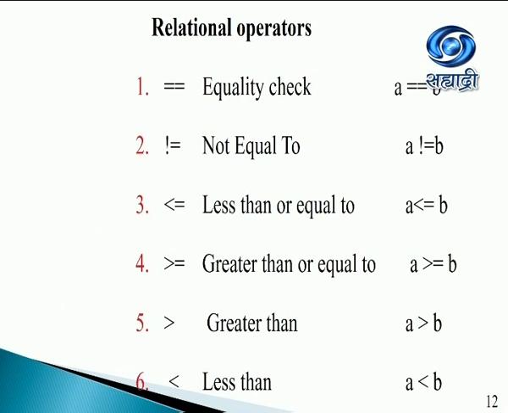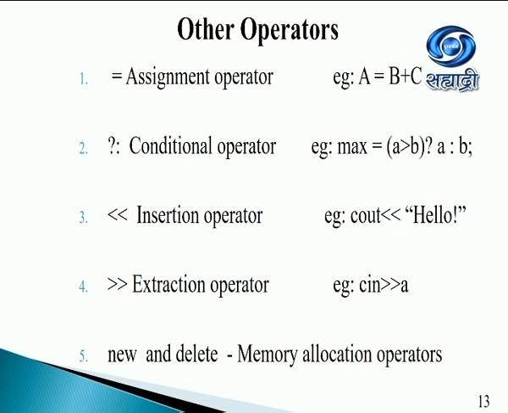Next are the relational operators. We have the equal to operator, which checks the equality between A and B. The exclamation mark and the equal to sign is A not equal to B. Then we know all the rest of them: less than or equal to, greater than or equal to, greater than, and less than. Other operators also include the assignment operator. A is equal to B plus C. So the value of B plus C, the sum, will be assigned or given to A.